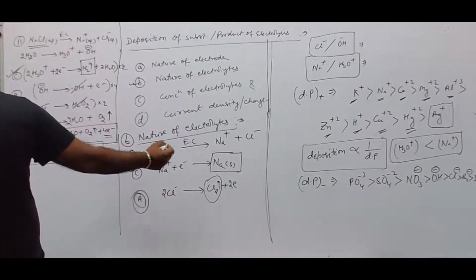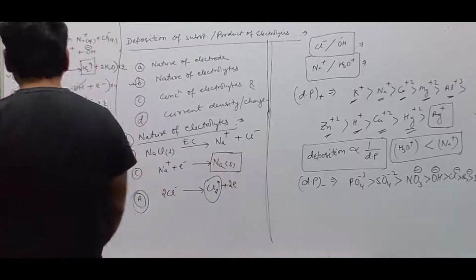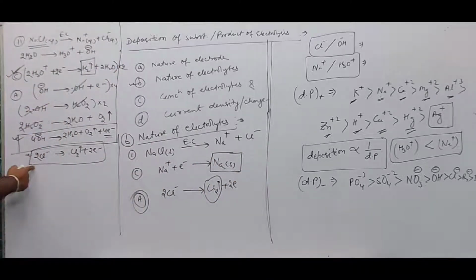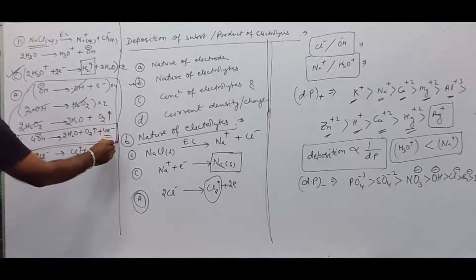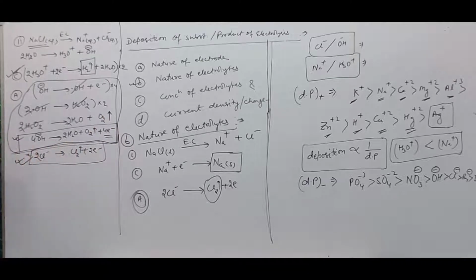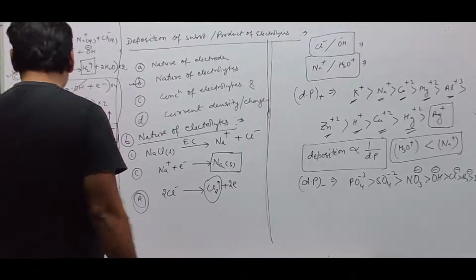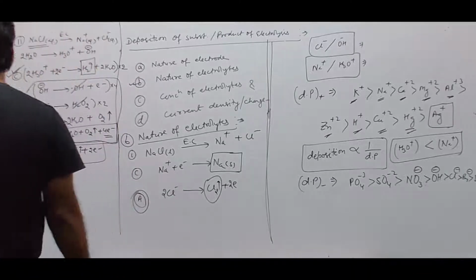Now if we compare Cl- and OH-, which will have less discharge potential? Cl-. Therefore at anode this reaction takes place and the other reaction will not take place at the corresponding anode. So at anode which reaction will take place? 2Cl- gets discharged in the form of Cl2 plus 2 electrons.